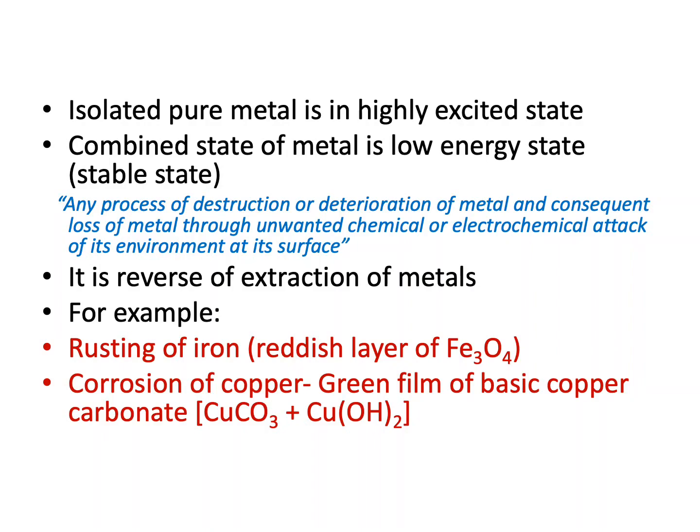Or in simple words, corrosion is basically loss of metal from the surface because of reaction with the surroundings. Especially oxygen, moisture and other gases react with metal to cause corrosion. It is basically the reverse of extraction of metal that I just mentioned. The most common example of corrosion is the corrosion of iron, in which the corrosion product, iron oxide, is also known as rust, which is reddish in color.